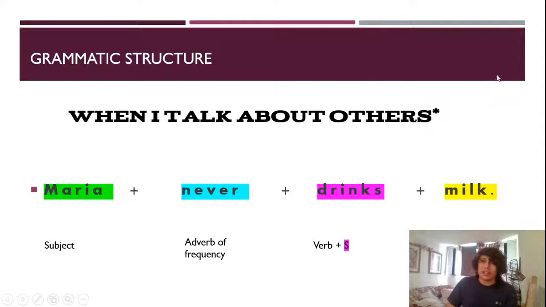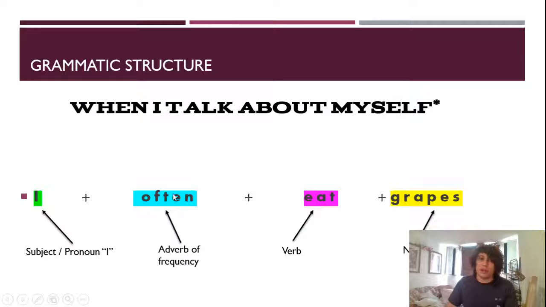And when I talk about others, Maria. Here it's Maria, we're going to be talking about Maria. And then it goes plus the adverb of frequency. It's going to be never. And then plus the verb plus the S. So it's going to be drinks. In this case, it's drink, but we add the S, so it's drinks, and then the noun, milk. So it could be the same as the previous one.